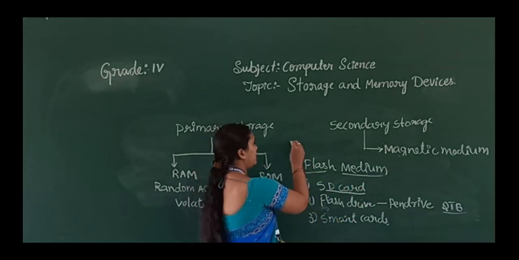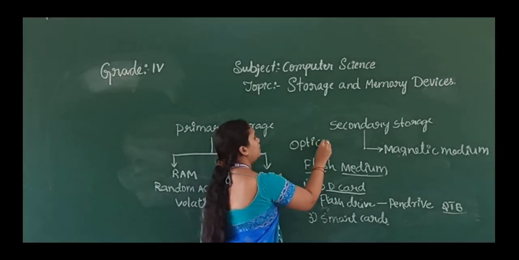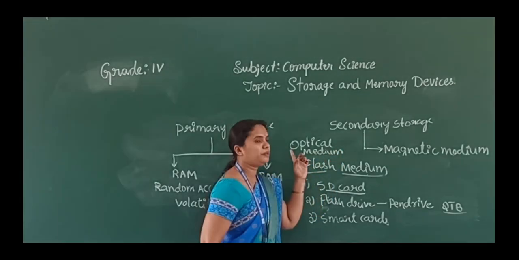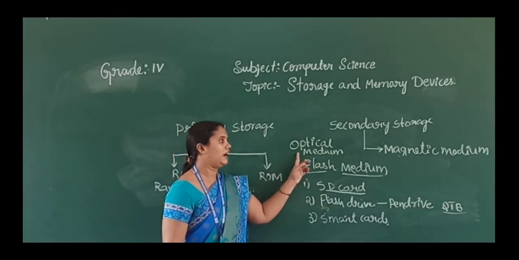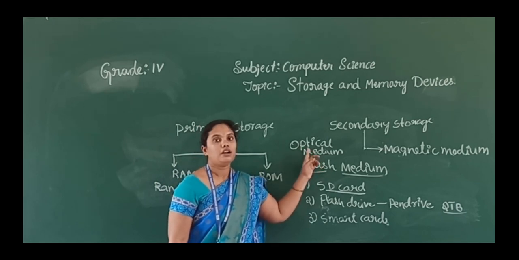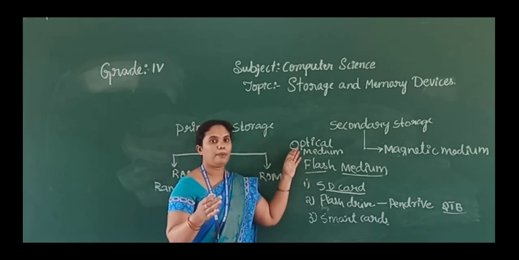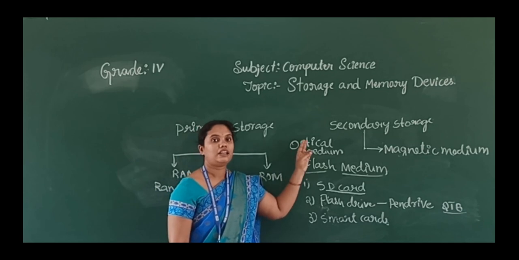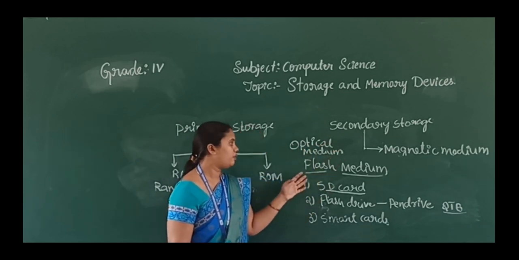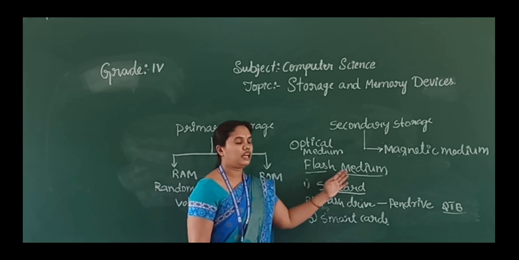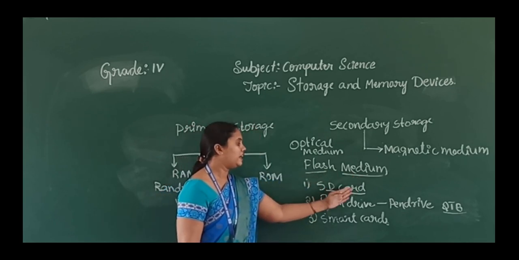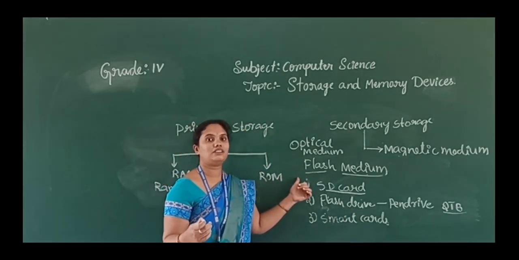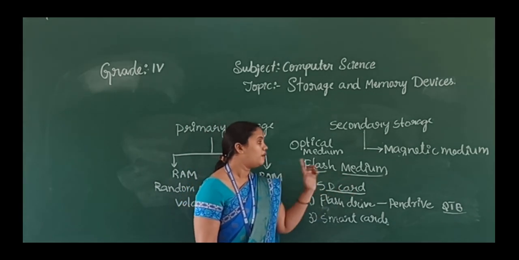Next, optical medium. So in this optical medium, we will use the laser light to read and write the data. Means read means to open, write means to edit. So examples for the optical medium are CD, DVD and Blu-ray. Next we will move to the flash medium. So in the flash medium we have three types, that is SD card, flash drive and smart cards. We will use the electrical signals to read and write the data in the flash medium.